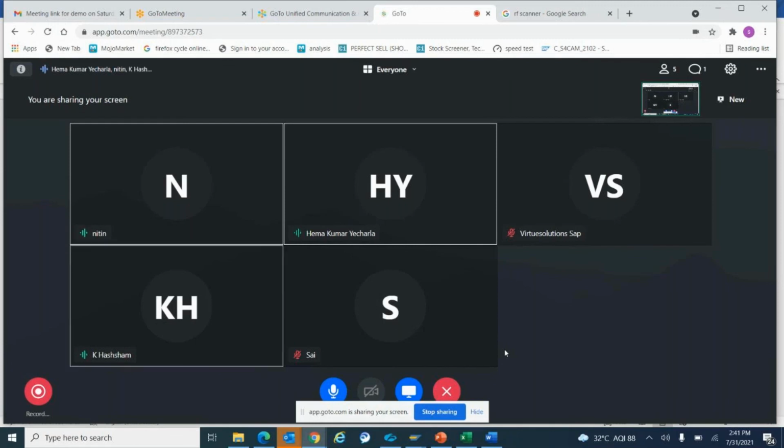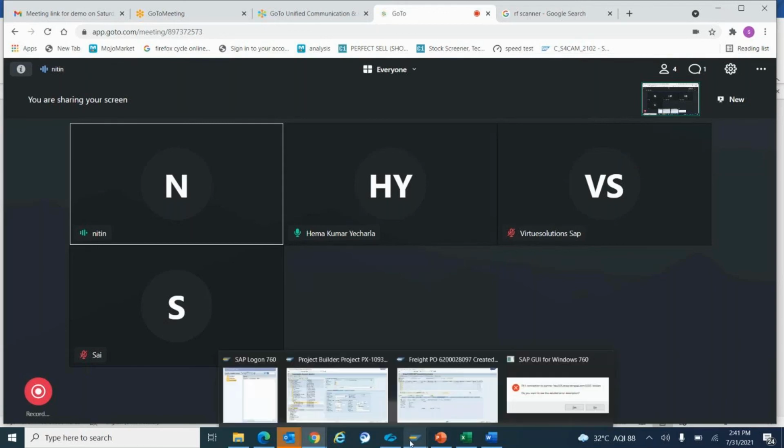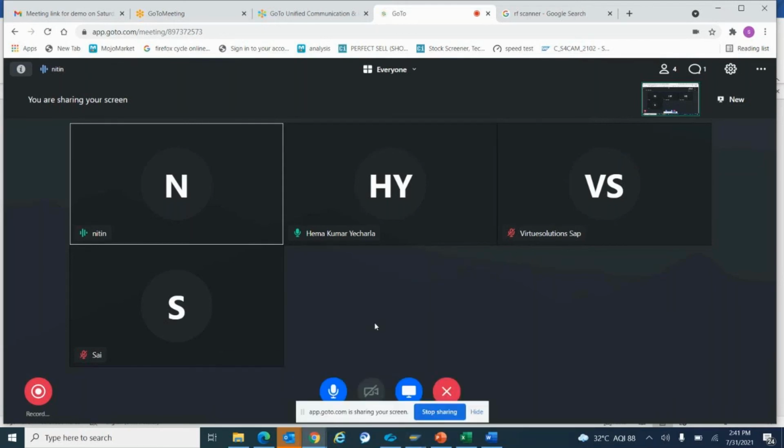Yeah, many people say WM will be replaced by EWM, right? By 2020, WM was replaced by EWM. Yes. And which version will you be teaching for this EWM? S4 came into the picture, right? So we are going with S4 only. Which version of S4? S4 9.5 as per SAP. This is the latest version that we have from SAP.